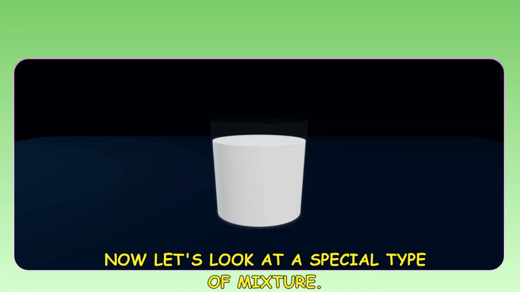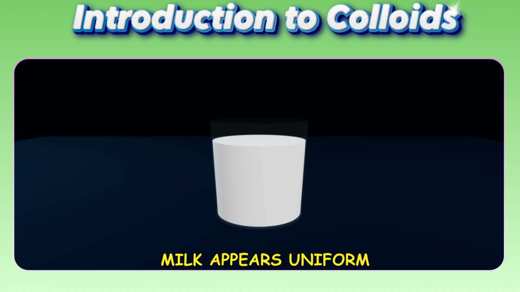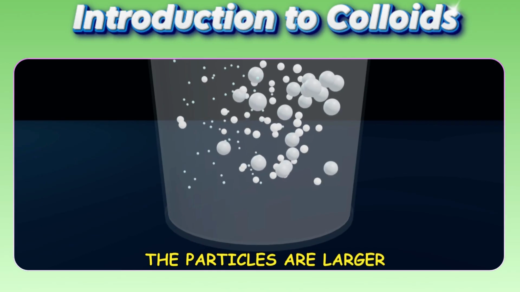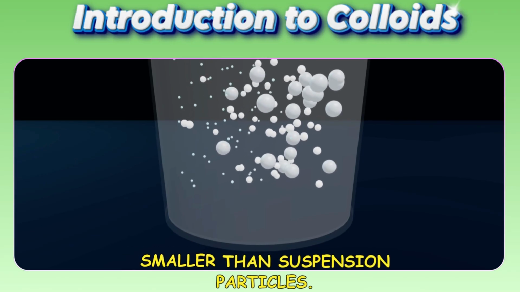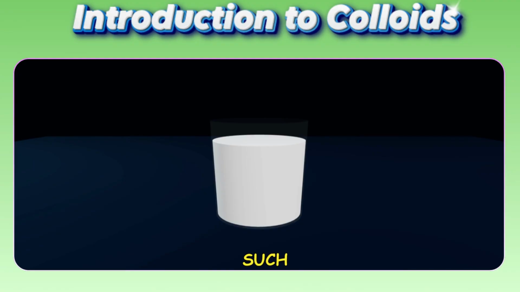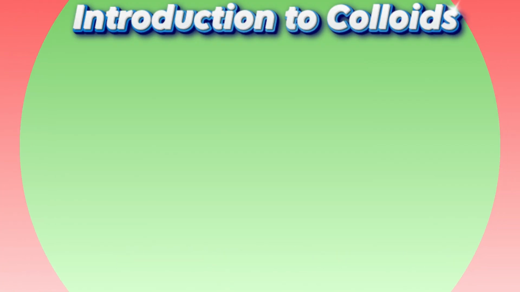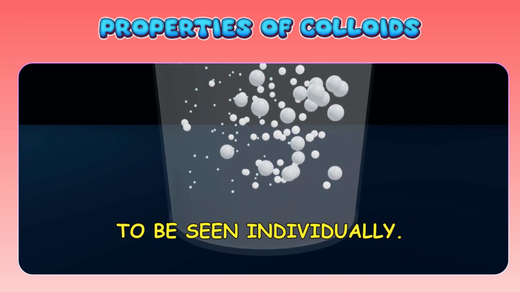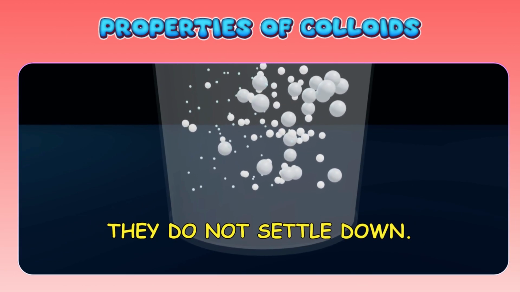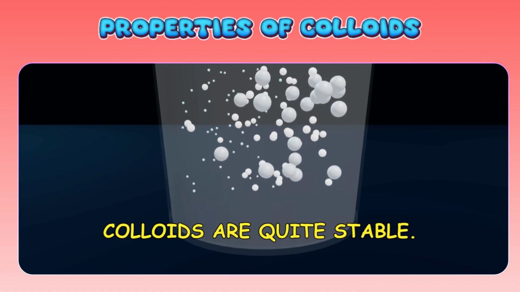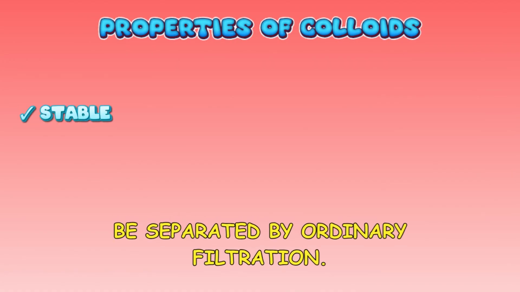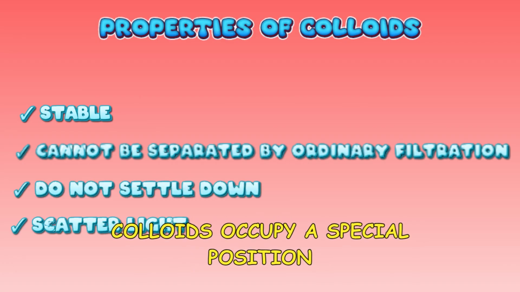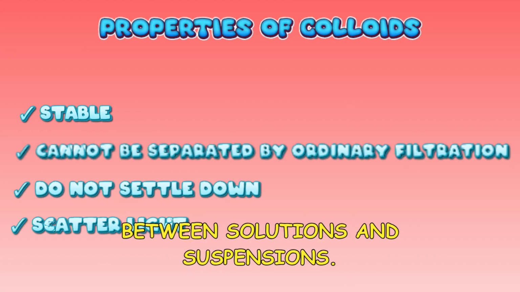Now let's look at a special type of mixture. Milk appears uniform like a solution. However, it is not a true solution. The particles are larger than solution particles but smaller than suspension particles. Such mixtures are called colloids. The particles of a colloid are too small to be seen individually. Unlike suspension particles, they do not settle down. Colloids are quite stable. Their particles cannot be separated by ordinary filtration. Because of these properties, colloids occupy a special position between solutions and suspensions.